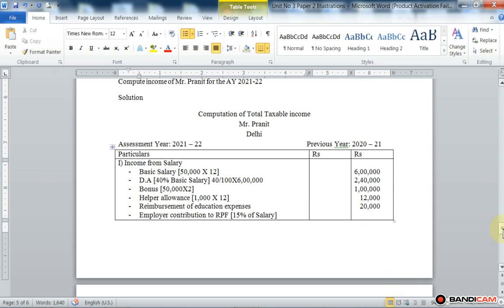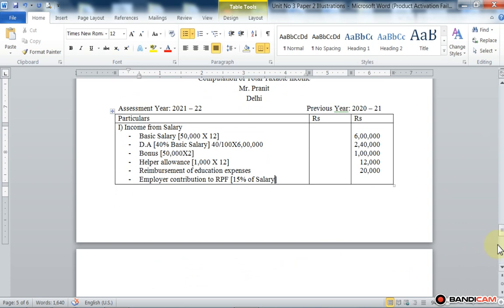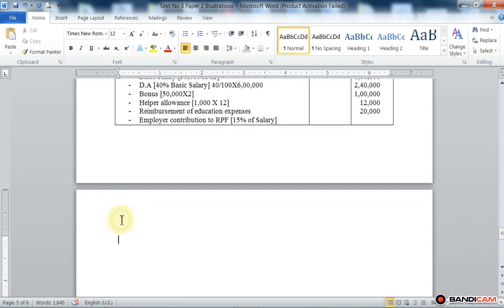No need to compute salary for contribution, but here salary for RPF is equal to basic salary plus DA considered for retirement benefit plus commission on sales.